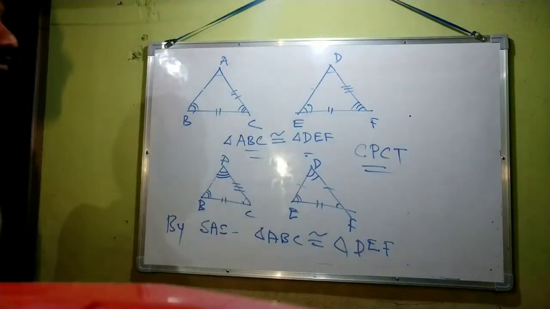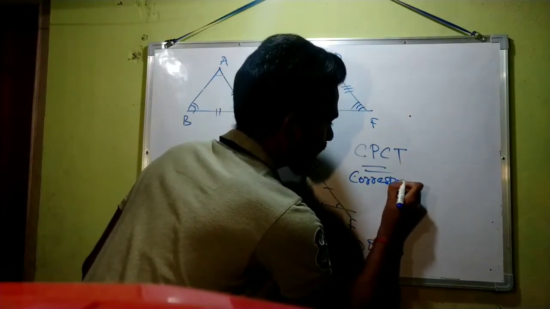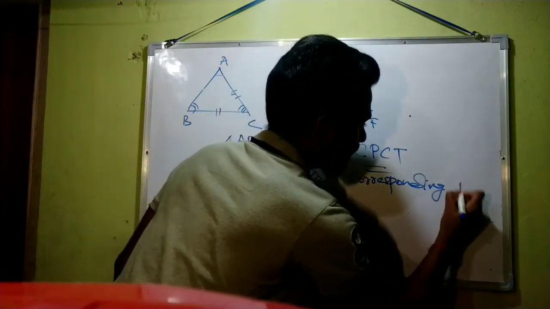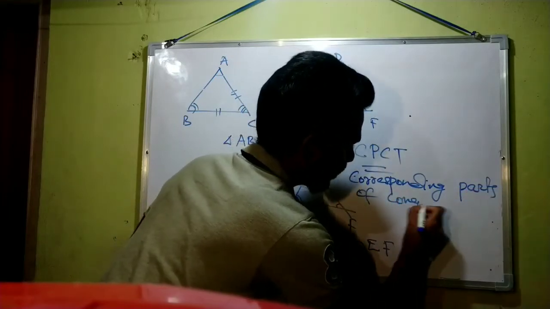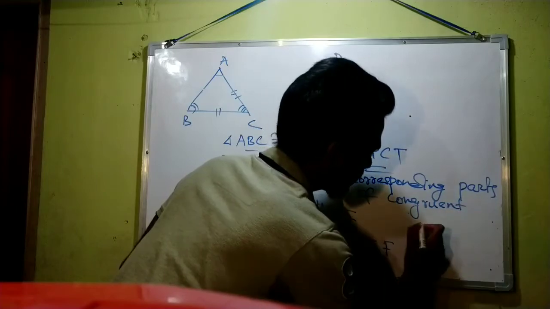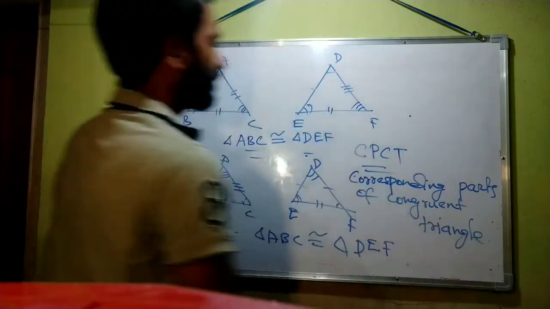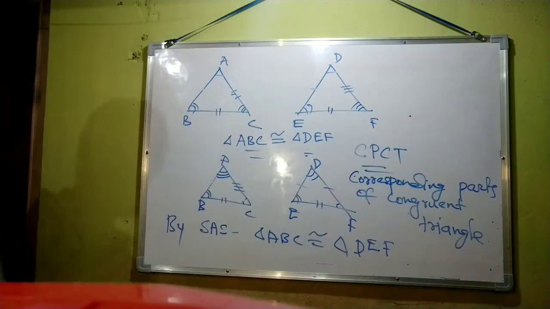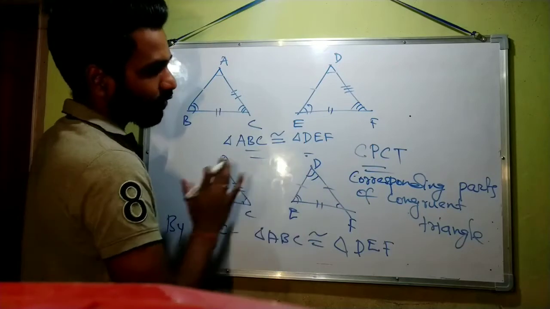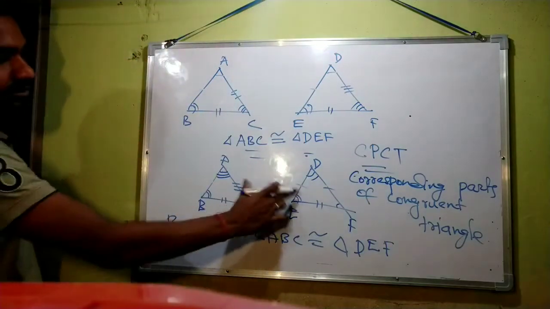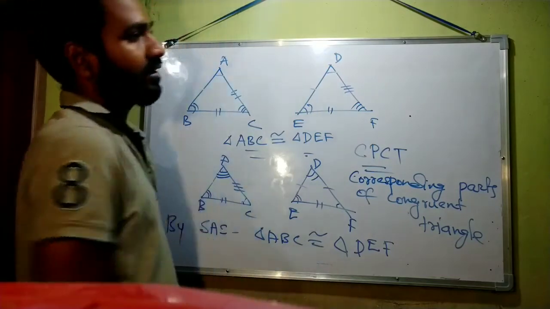The full form of CPCT is corresponding parts of congruent triangles. So angle A and angle D are corresponding angles of these two triangles because they are congruent.